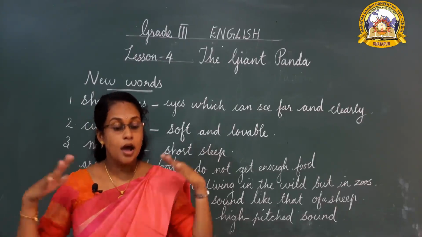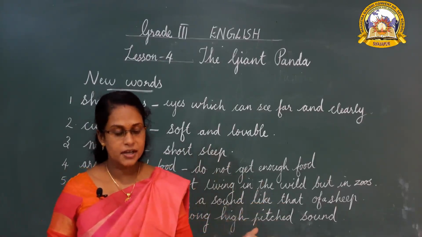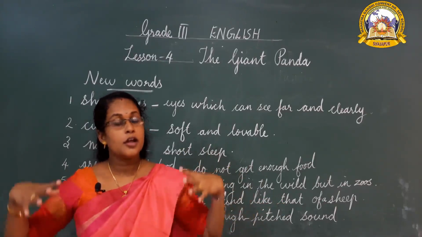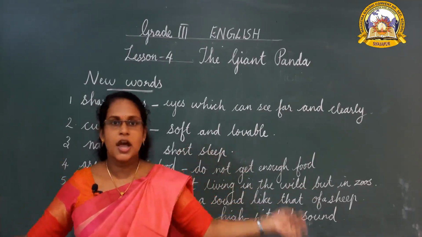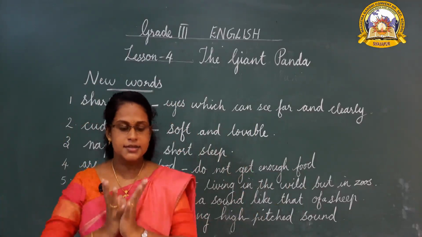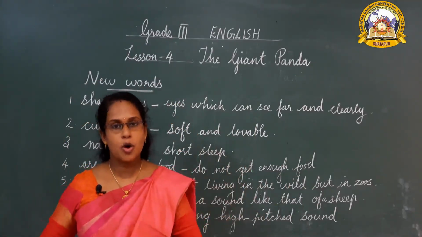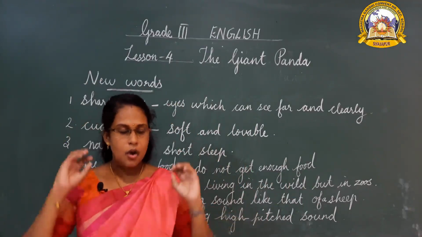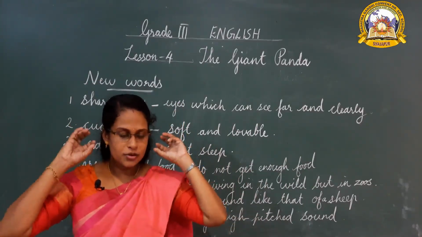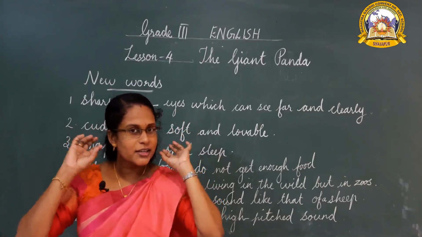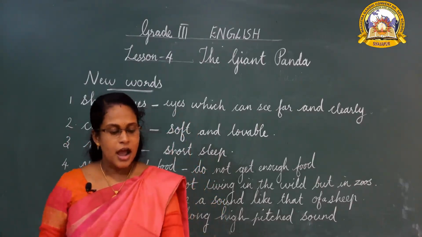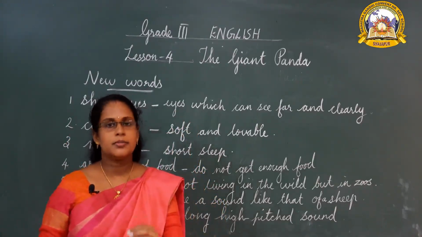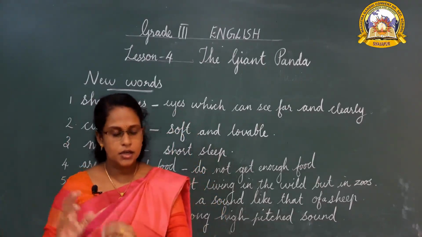The pandas are large and have big heads. Pandas are very large and they have big heads and heavy bodies. They are so fat. Their ears are round. And what is the color of that ear? Yes, black color. And their tails are very short.